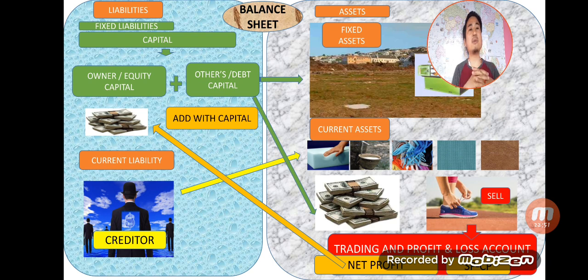I myself have been in stock market for 8 to 10 years. I've been trying to learn. I'm still a student trying to understand stock market, where I normally analyze balance sheet, profit and loss account to understand about companies. And I've been teaching accounting for more than 7-8 years in various universities. So I hope you're able to understand it. And in the coming video, I'll make it simpler for you.